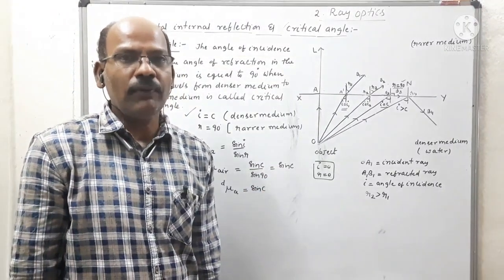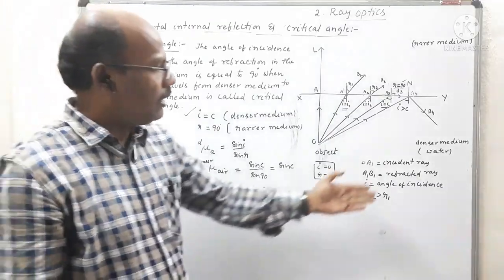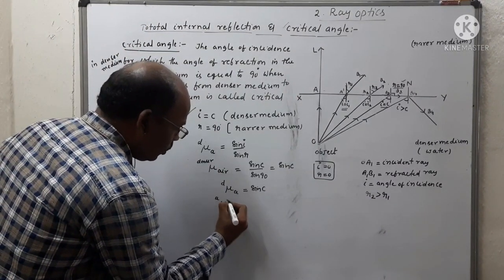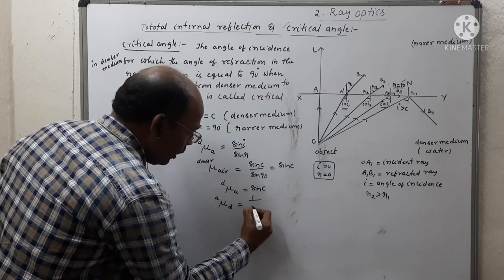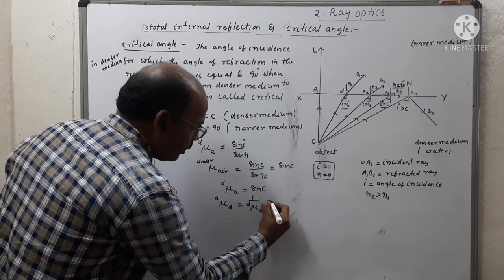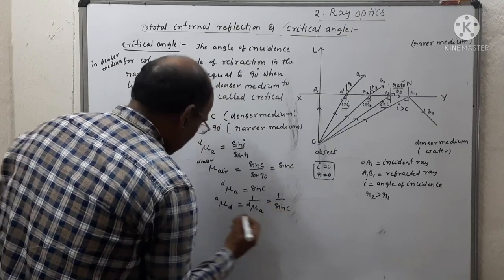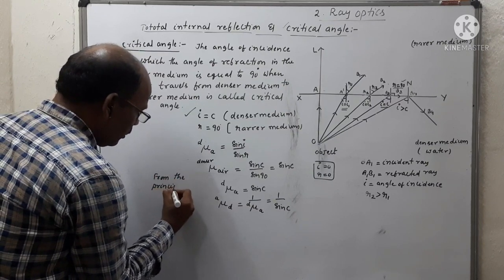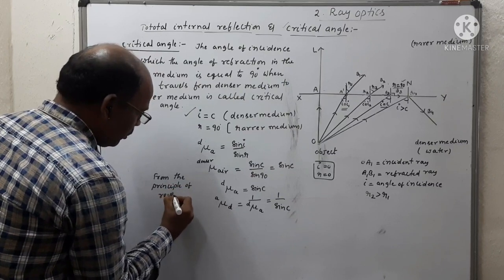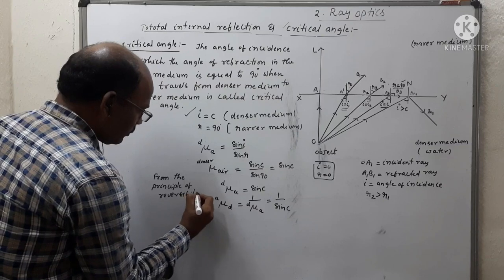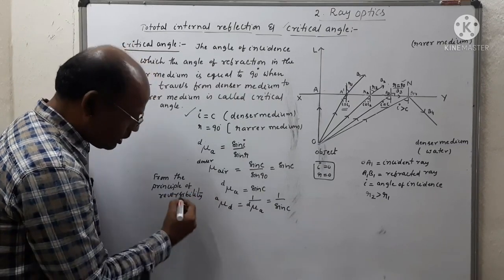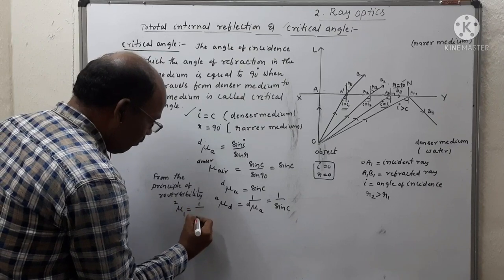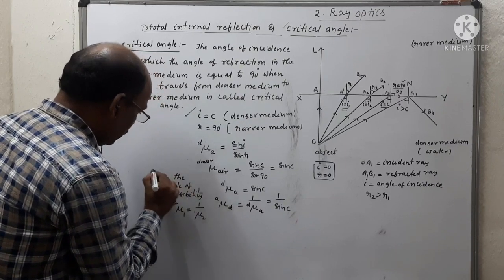But according to the principle of reversibility, the refractive index of denser medium with respect to rarer medium can be written as: mu air to denser is equal to 1 by mu denser to air, that is equal to 1 by sin C. So from the principle of reversibility, mu 2 to 1 is equal to 1 by mu 1 to 2.